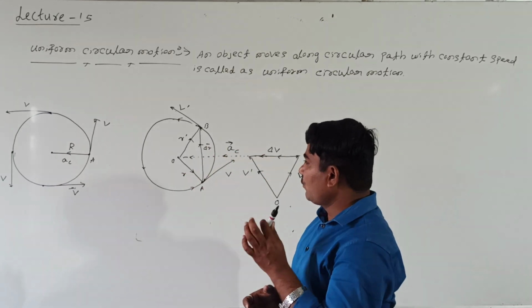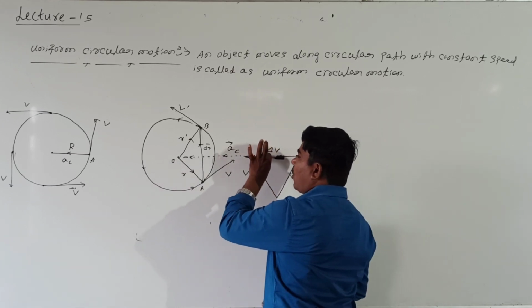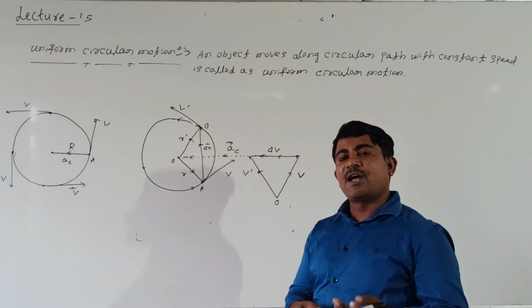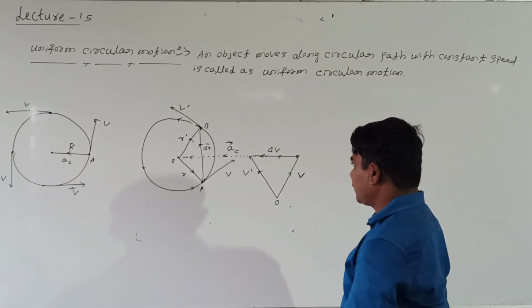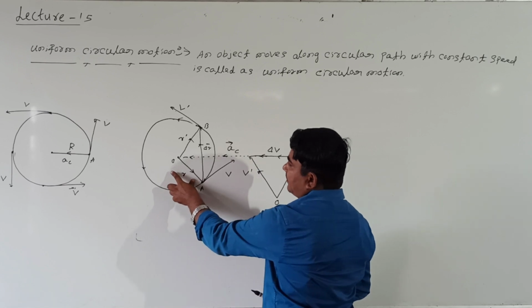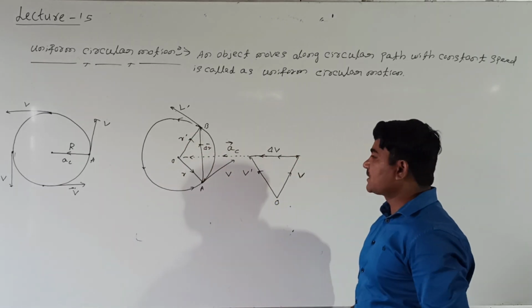Right. I need to find what you found: the direction of acceleration. The acceleration of this body moves along the center of the circle. You found the direction. Then how to find the magnitude? This is also important. Look at me, students. You got this triangle according to the triangle law of vector addition. See here, R dash and del R. Again it looks like a triangle. I will make it separately here.